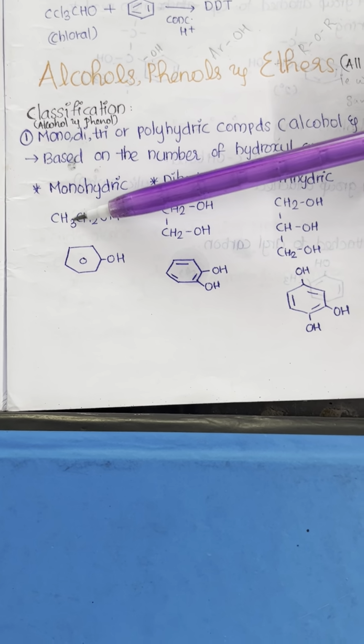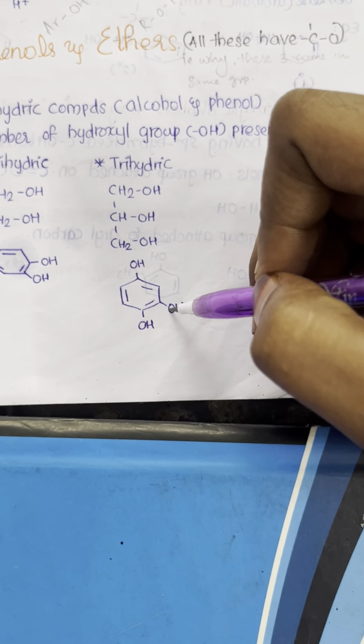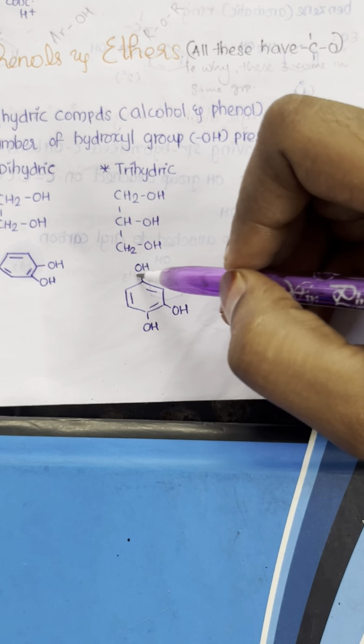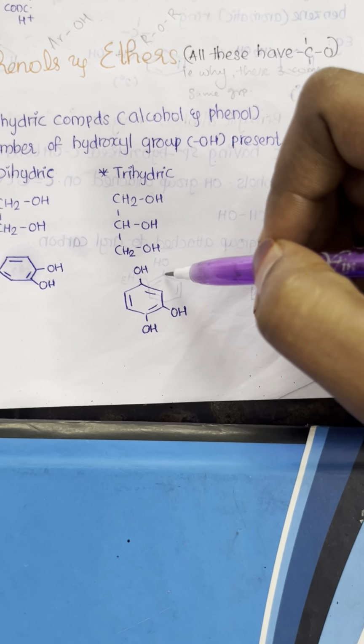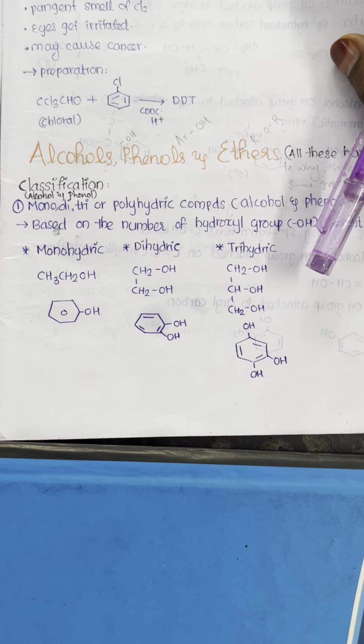Here dihydric means two OH groups on an alkyl group, or two OH groups on a phenol or aromatic ring. Trihydric means 1, 2, 3 OH groups. Here also 1, 2, 3. So trihydric alcohol, trihydric phenol. So this is the first classification of alcohols and phenols.